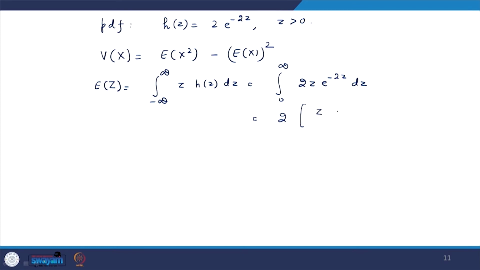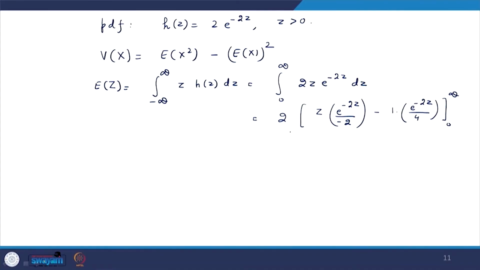So, when you integrate by parts directly, it is minus 2 z upon minus 2, minus derivative of first and integral of second, that means e raised to minus 2 z upon 4, and that is from 0 to infinity. Okay. So, now first, what will happen if z is tending to infinity here. So, let us try to compute the limit z tending to infinity of z into e raised to power minus 2 z upon minus 2, which is equal to limit z tending to infinity of z upon minus 2 e raised to power 2 z.